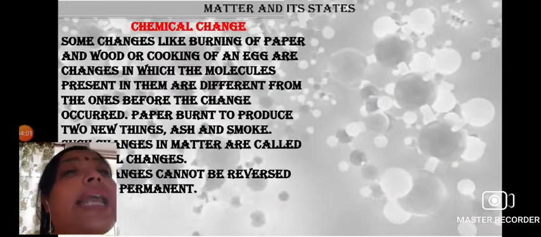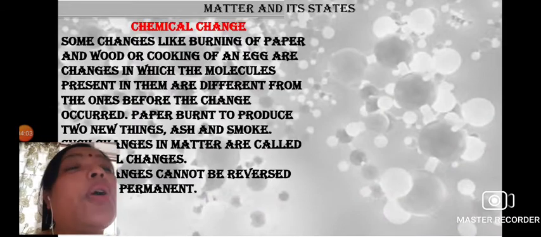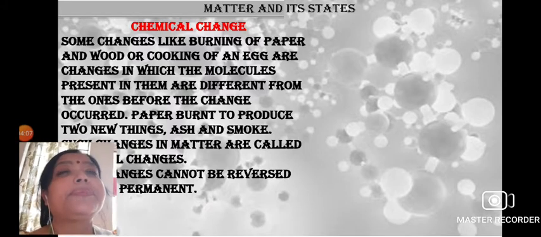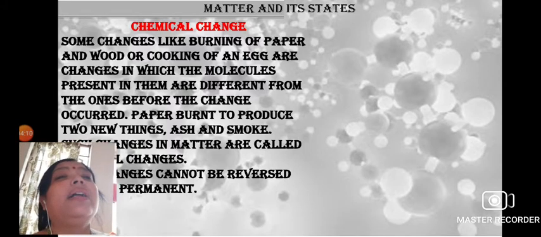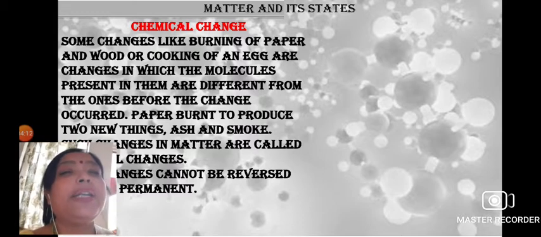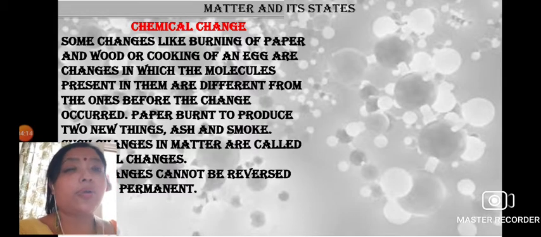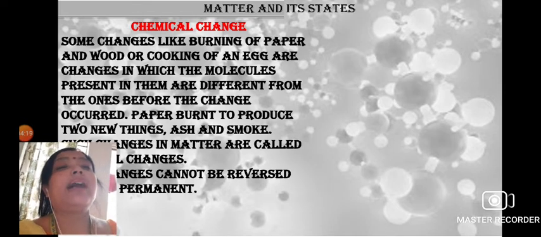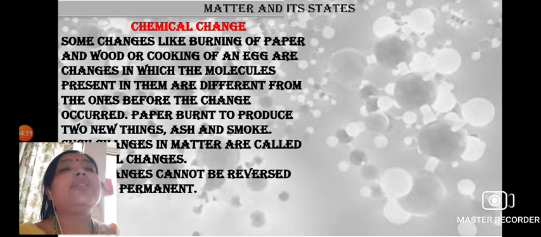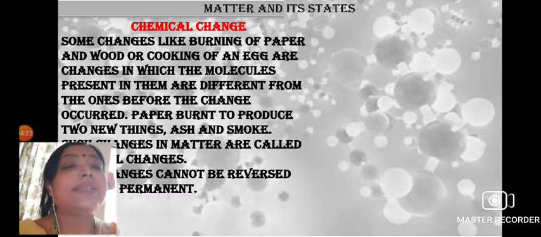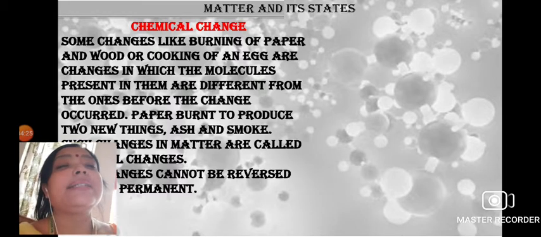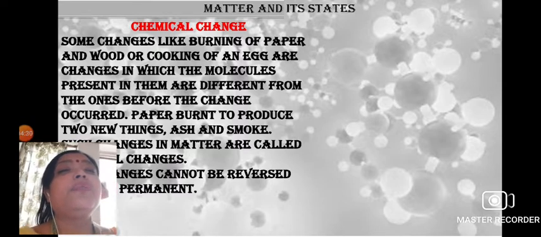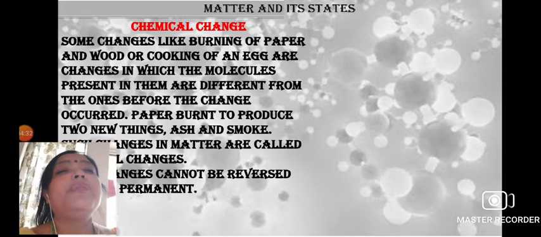Now next is the chemical change. What are these? There are some changes, for example, burning of paper, burning of wood, burning of charcoal, or when an egg is being cooked. It is the change in which the molecules present in them are changing, they are in a different form.